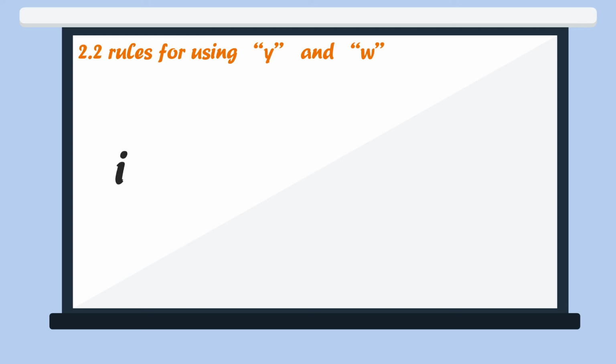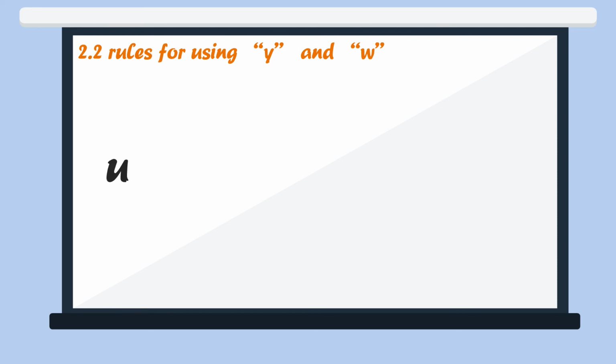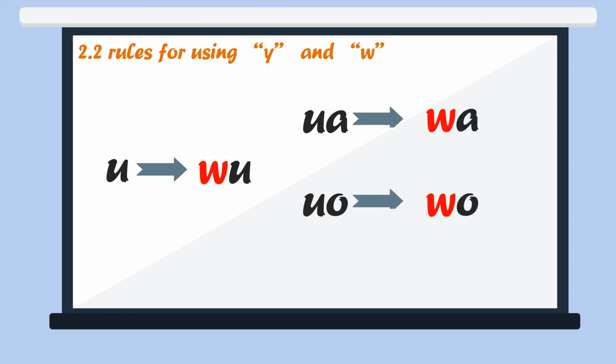When I itself is a syllable, it's written by adding Y before I. When a syllable begins with I, like ya, ye we learned today, they are written by changing I into Y. When U is a syllable by itself, it's written by adding W before U. When a syllable begins with U, for example, wa, wo, is written by replacing U with W.